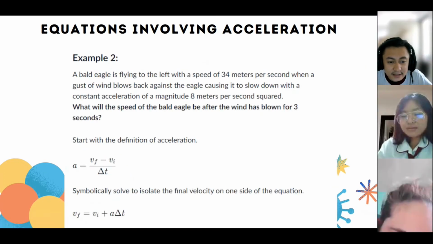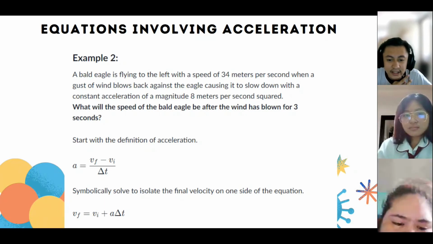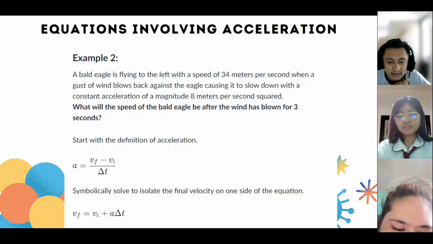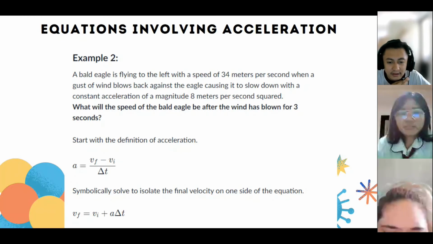Example 2. A bald eagle is flying to the left with a speed of 34 meters per second when a gust of wind blows back against the eagle, causing it to slow down with a constant acceleration of magnitude 8 meters per second squared. What will the speed of the bald eagle be after the wind has blown for 3 seconds?